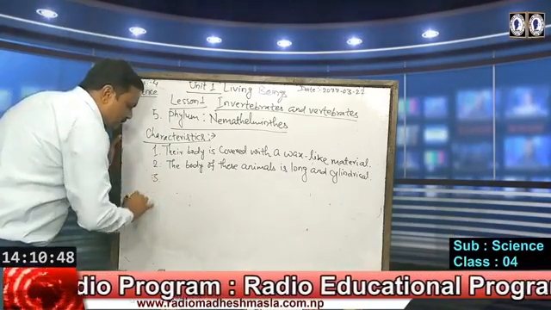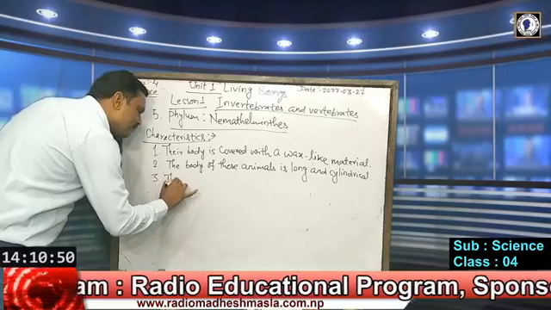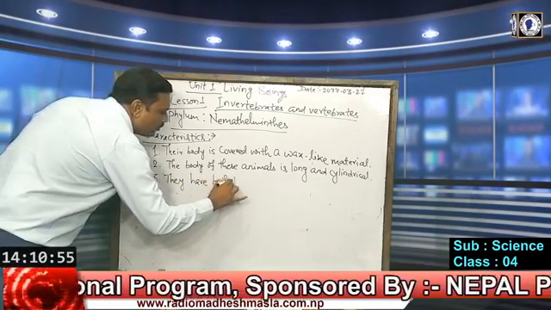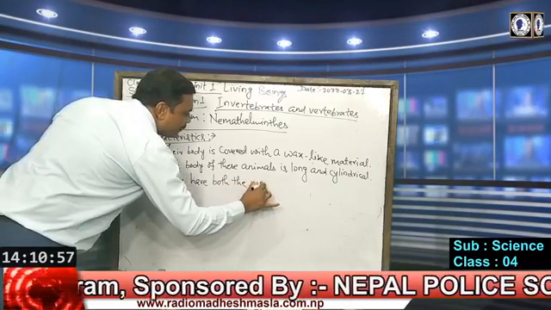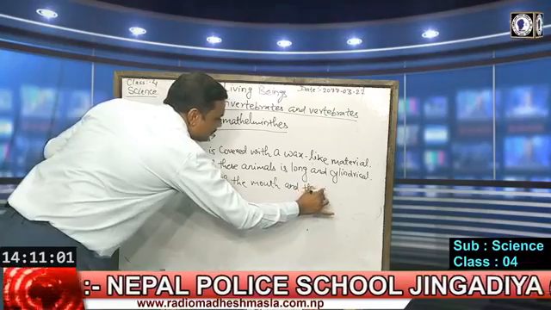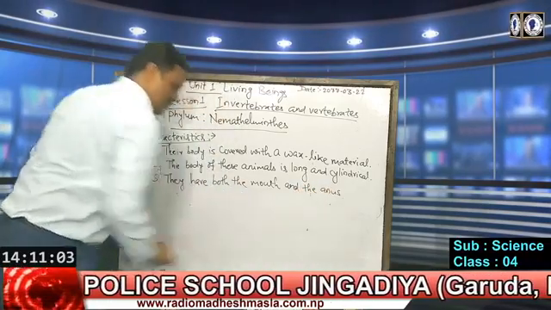Third characteristic, they have both the mouth and the anus.